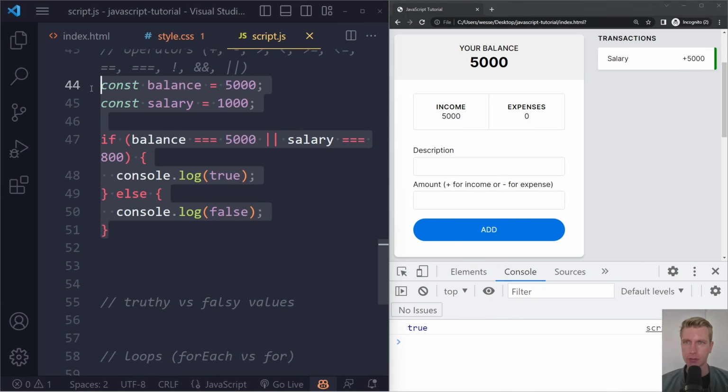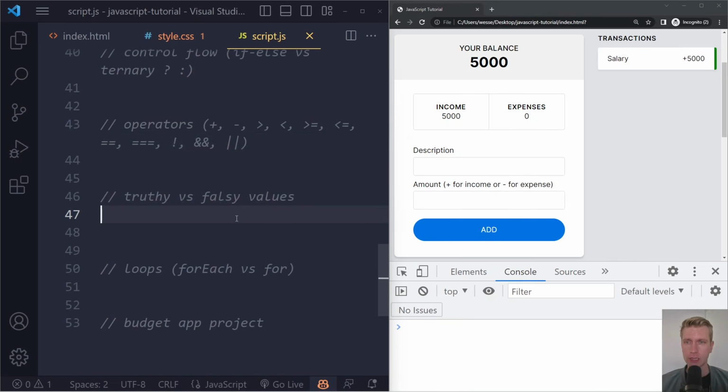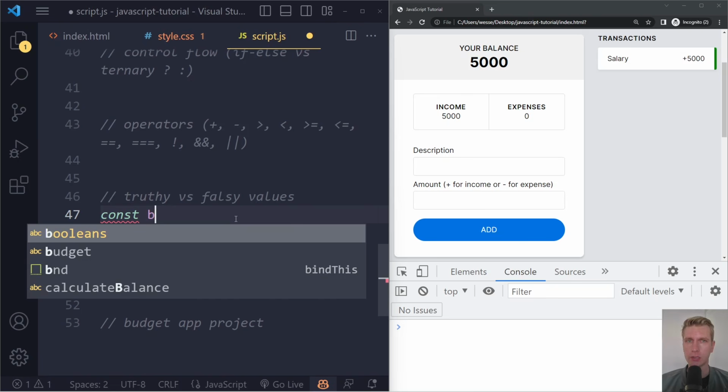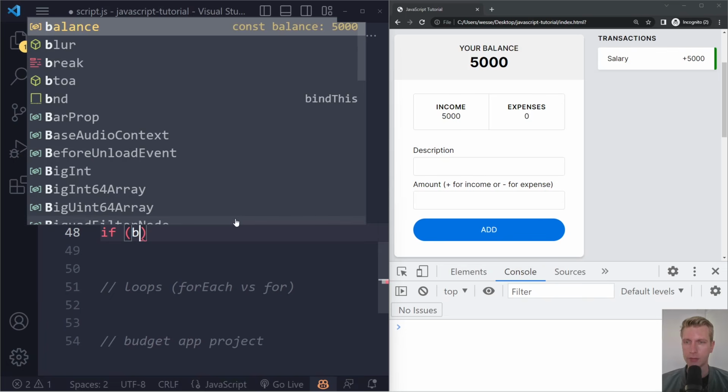Okay, let me undo this here, and let's continue with truthy and falsy values. So what you're going to see sometimes is that people do this. So let's say we have balance is 5,000, and now what people will do sometimes is just say if balance, right?